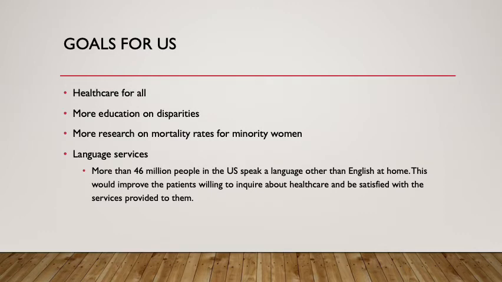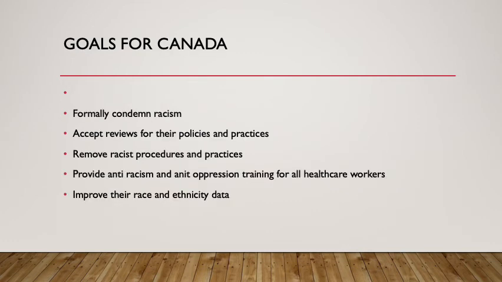Some goals for the United States include healthcare for all, more education on disparities, more research on mortality rates for minority women, and language services. Some goals for Canada include to formally condemn racism, accept reviews of their policies and practices, remove racist procedures and practices, provide anti-racism and anti-oppression training for all healthcare workers, and improve their race and ethnicity data.